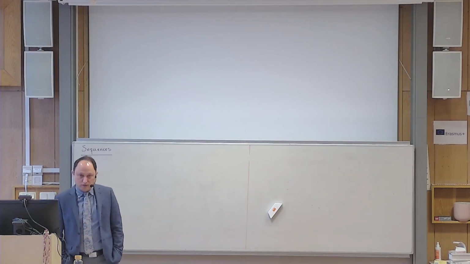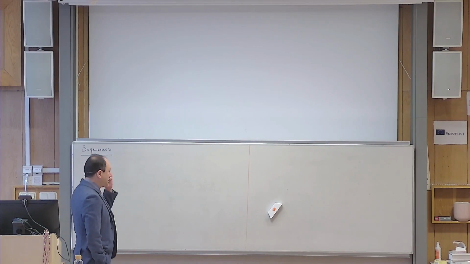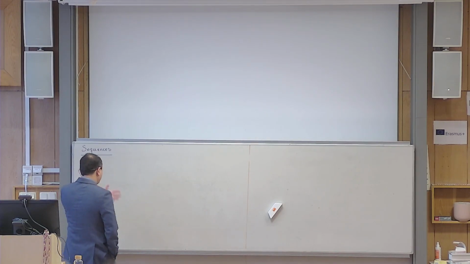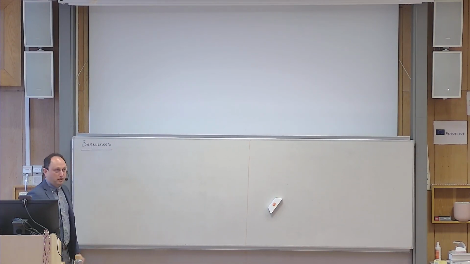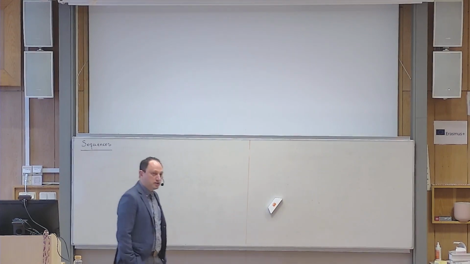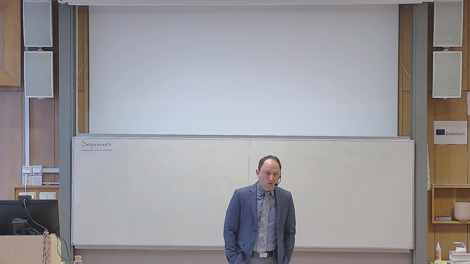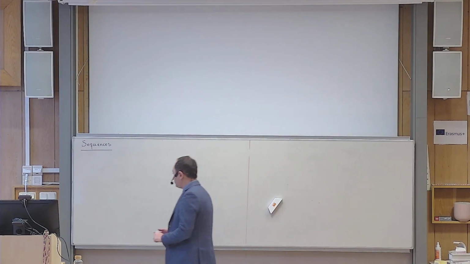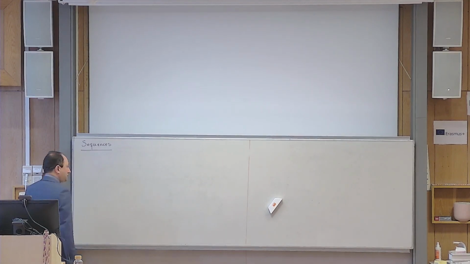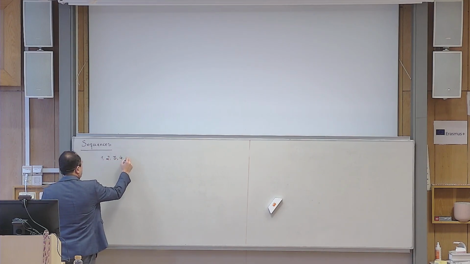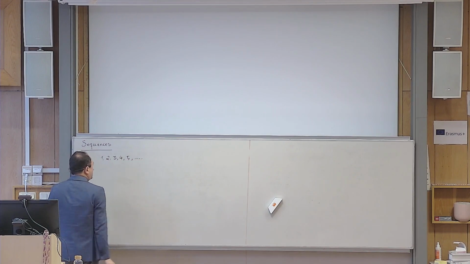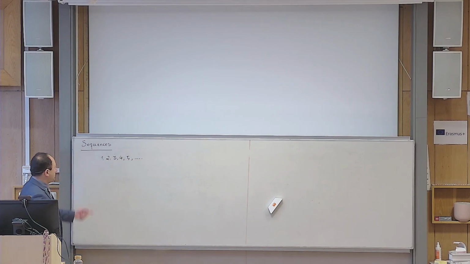I will start from scratch, but I just want to tell you that this is a more tangible topic for you. So what do I mean by a sequence of numbers? It's just a list of numbers, okay? But the order matters here. Maybe the most famous sequence of numbers is this one: 1, 2, 3, 4, 5, and so on. This is a list of numbers, so we can call it a sequence.